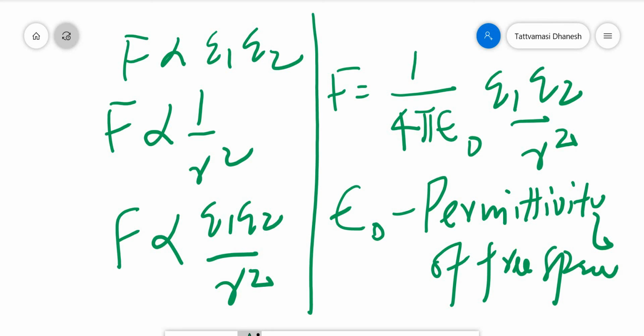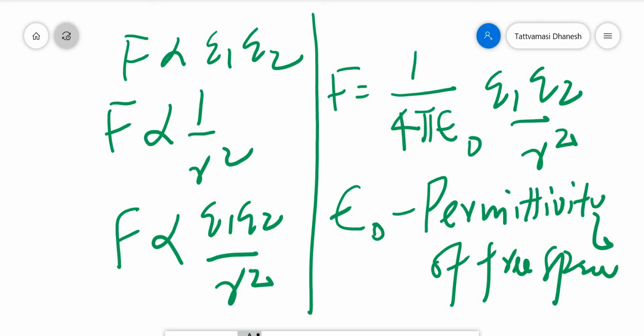What is permittivity? Permittivity of a medium is the ability to transmit electric lines of force. The electric field is visualized by using electric lines of force, which we will discuss later. For the time being, you need to understand epsilon 0 is known as the permittivity of free space.